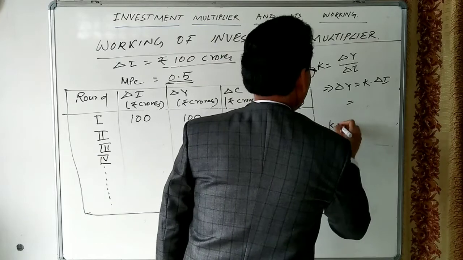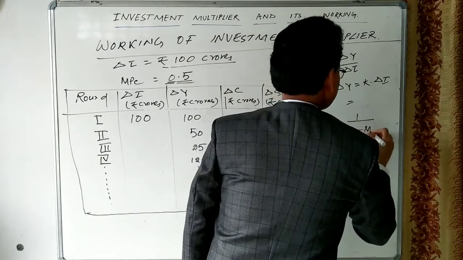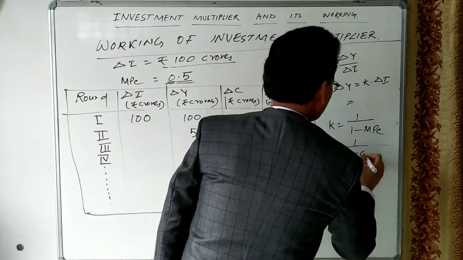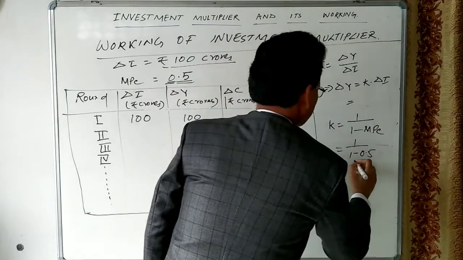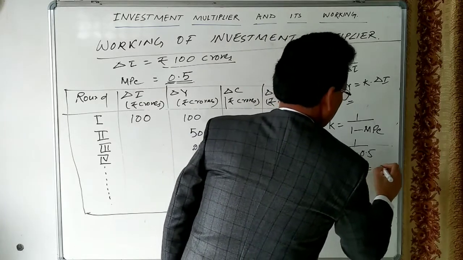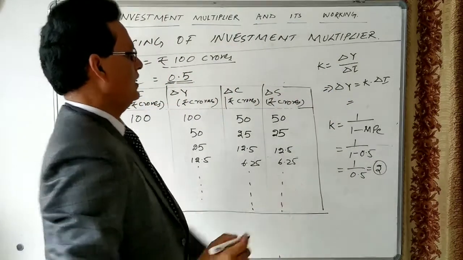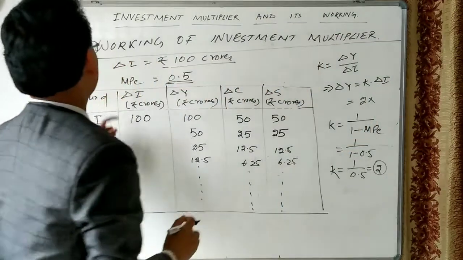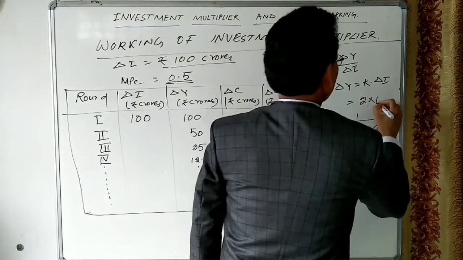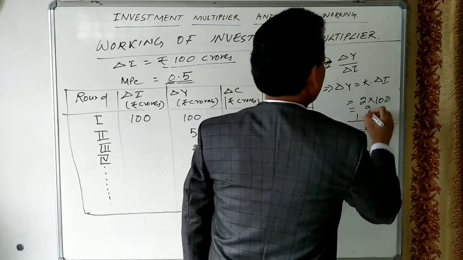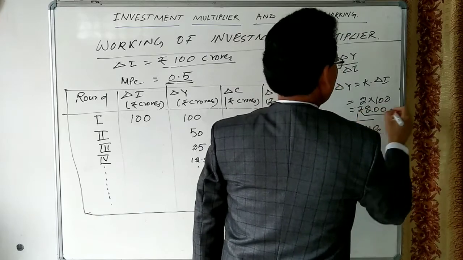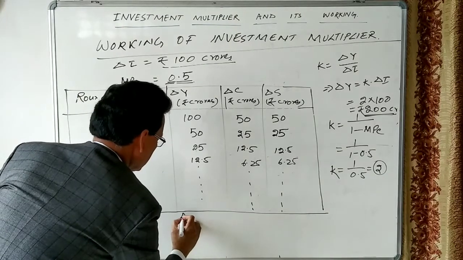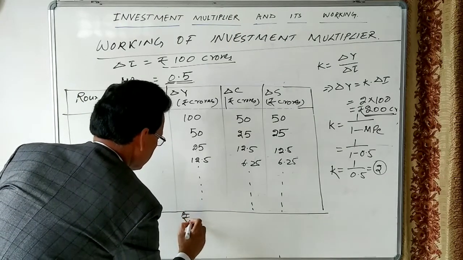K we can calculate by the formula 1 divided by 1 minus MPC. This formula we have already derived. Let us see. 1 minus MPC is 0.5, so 1 divided by 0.5 is equal to 2. So K is 2, and delta I is how much? 100. So the increase in income is how much? 200 crores. It means income will increase by rupees 200 crores.